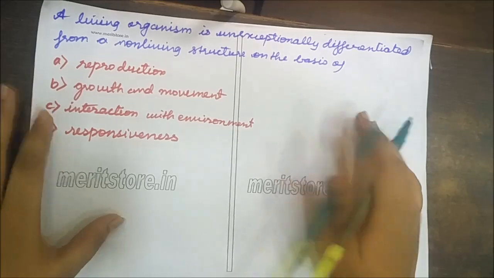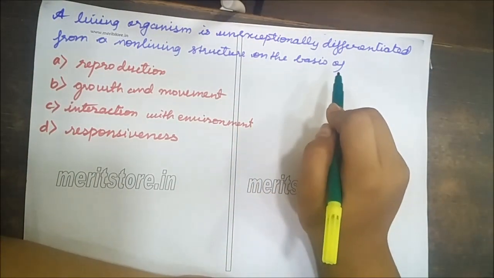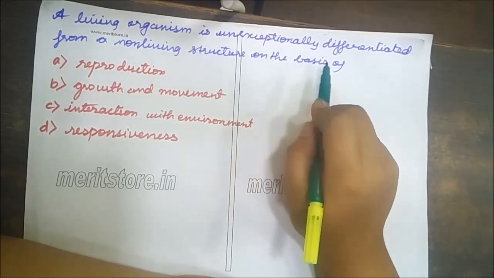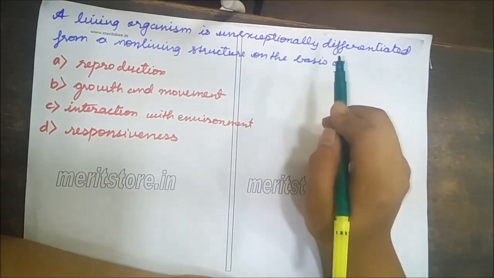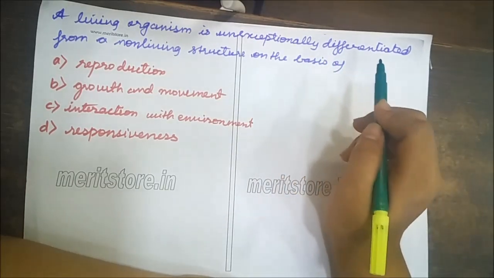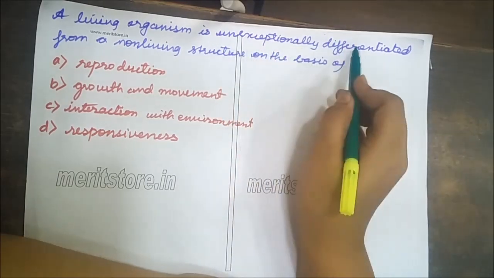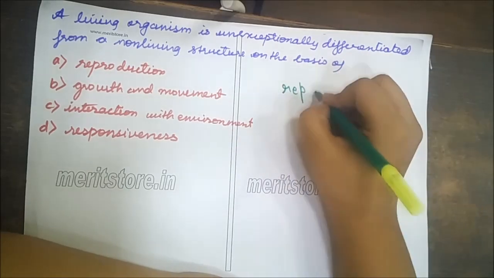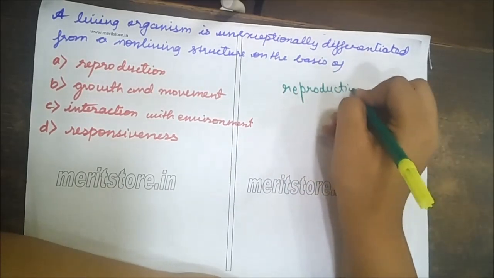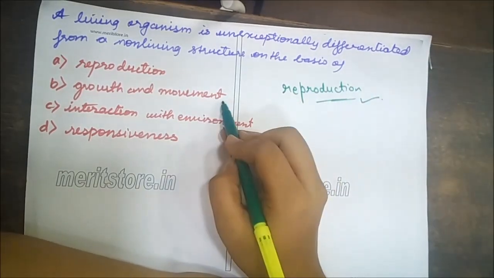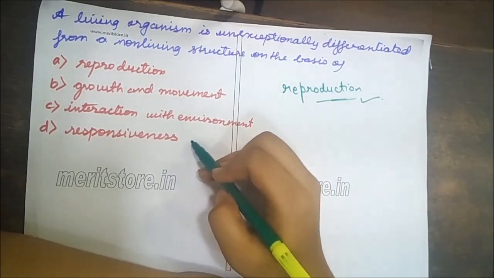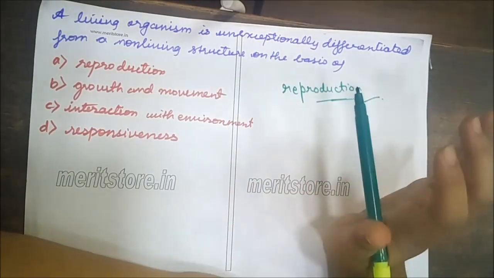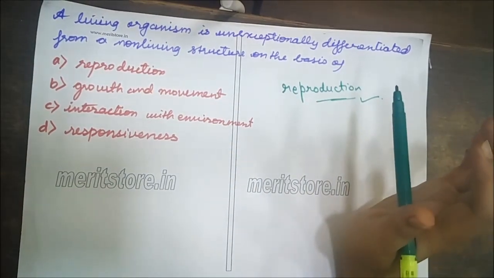A living organism is unexceptionally differentiated from a non-living structure on the basis of reproduction, growth and movement, interaction with environment, or responsiveness. The answer is reproduction. Now let's know how. Growth and movement, plants. Responsiveness, plants. Interaction with environment, plants. So obviously the option which is left is reproduction, and that is the answer.